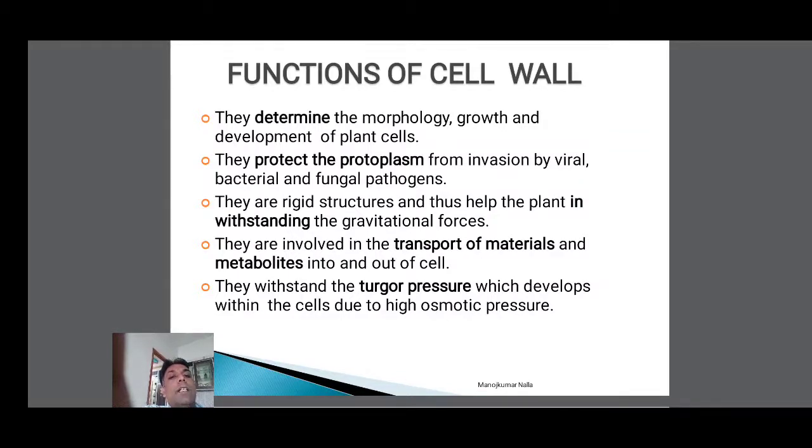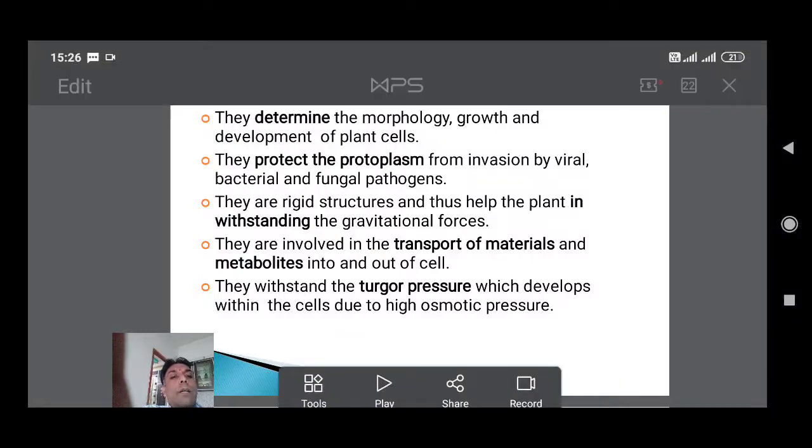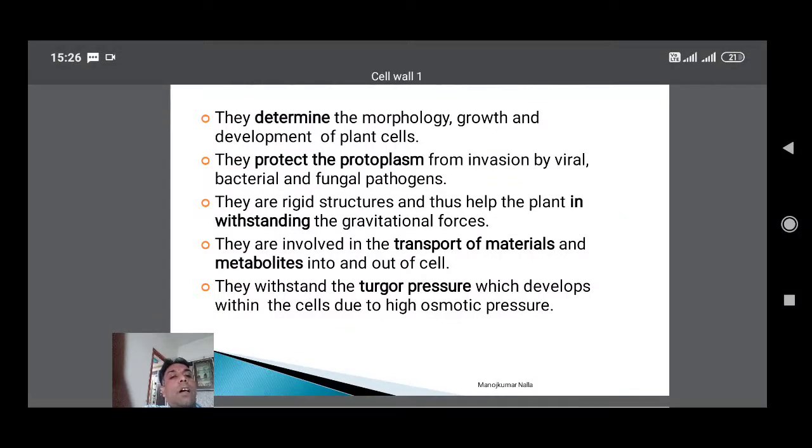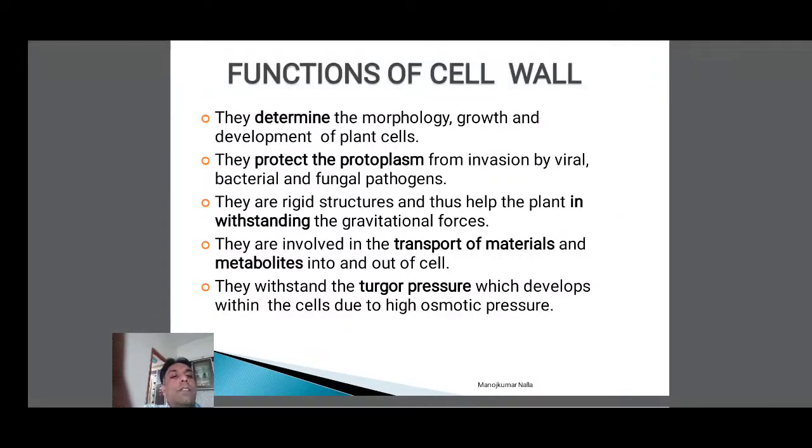They are also involved in the transport of materials and metabolites into and out of the cell, from inside to outside and outside to inside.